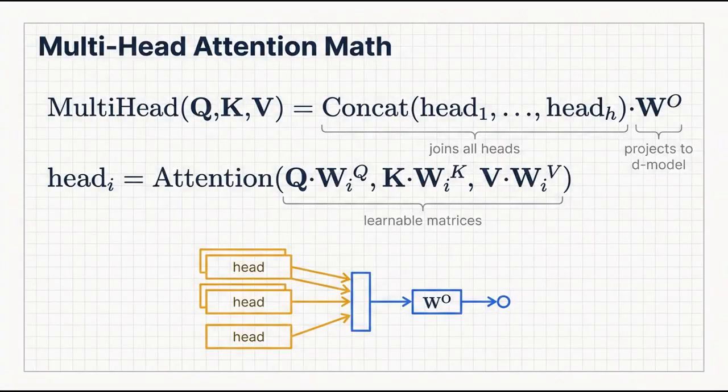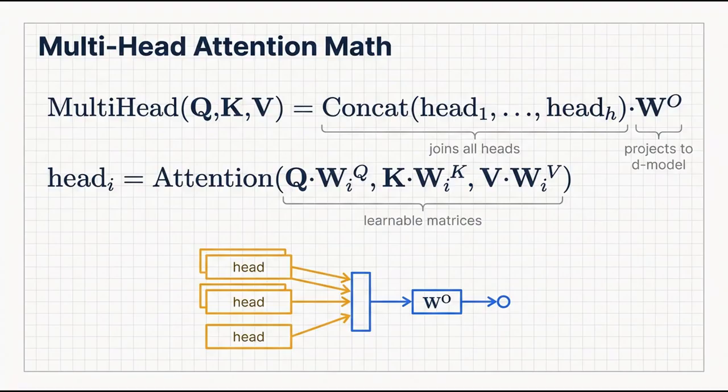The math of multi-head attention is formulated as MultiHead of Q, K, V equals the concatenation of head sub 1 through head sub h, multiplied by W superscript O, where each head sub i equals attention of Q times W sub i superscript Q, K times W sub i superscript K, and V times W sub i superscript V.